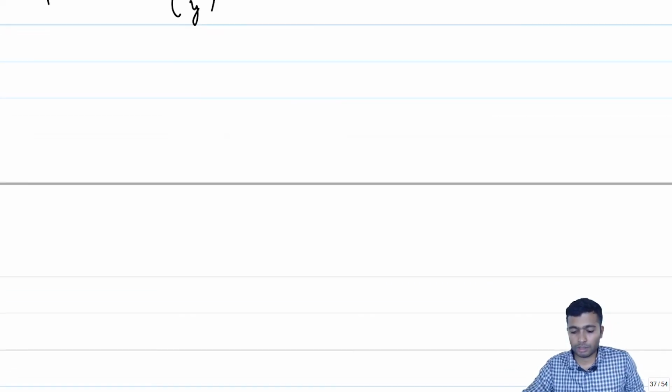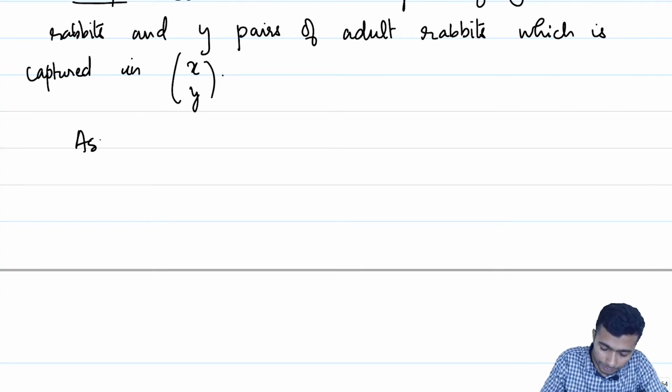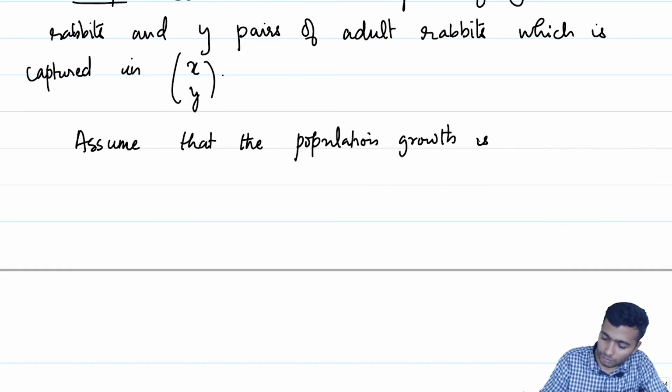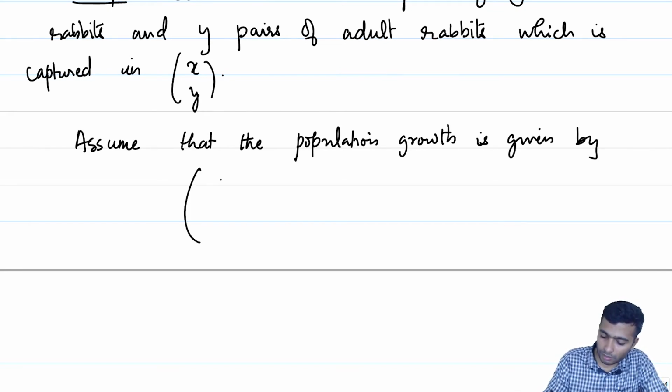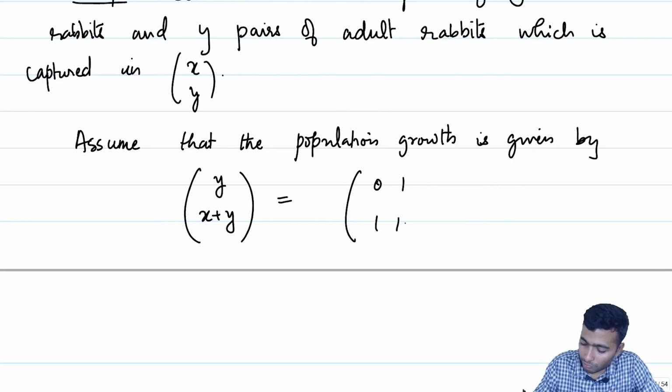Let us assume that every year the population growth is given by left multiplication by our matrix A. So, assume that the population growth is given by (y, x plus y). But what is this, (y, x plus y)? It is nothing but multiplication of (x, y) by the matrix [[0, 1], [1, 1]].